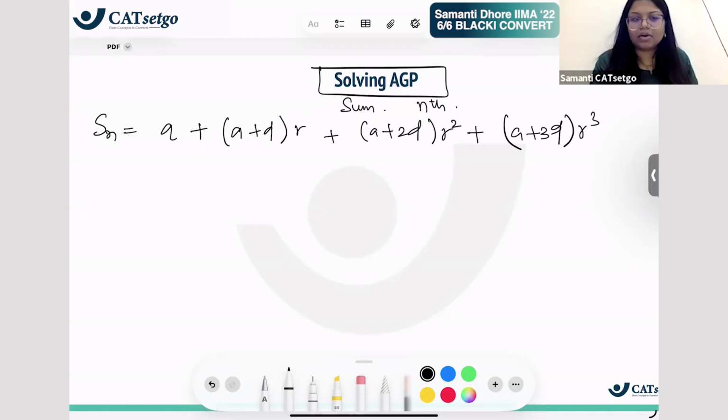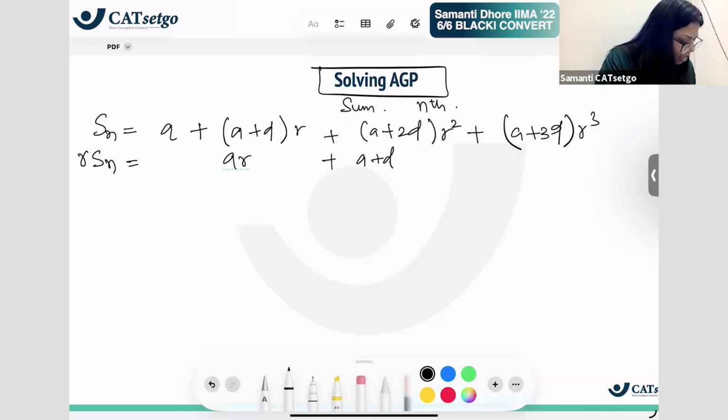ऐसा हो जा रहा है. अब how do we solve it is, we multiply this Sn with R. Just stay with me here. This is a peculiar method to solve it. We multiplied the Sn with R. Now when we multiplied the Sn with R, what do we get? We get AR, we get A plus D R square.